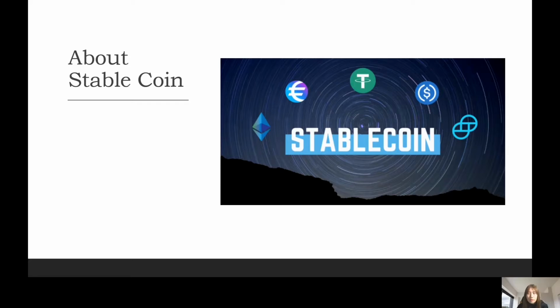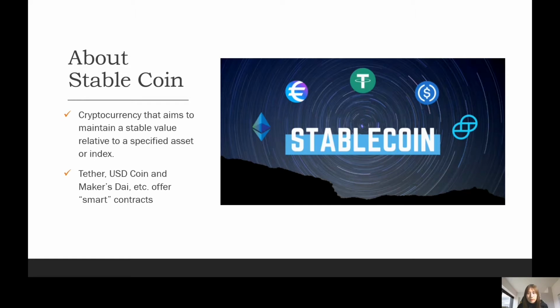Thus, in order for cryptocurrencies to become more useful than just a speculation tool of investors, there is a severe need to build a stable store of value. Stablecoin is defined as a cryptocurrency that aims to maintain a stable value relative to a specified asset or index. So existing stablecoins like Tether, USD Coin, and MakerDAO aim to serve as a means of settlement of automated financial products. They also offer the possibility of so-called smart contracts, meaning self-executing code, and possibilities for programmable money. This could bring a range of benefits, particularly in the context of cross-border transfers.